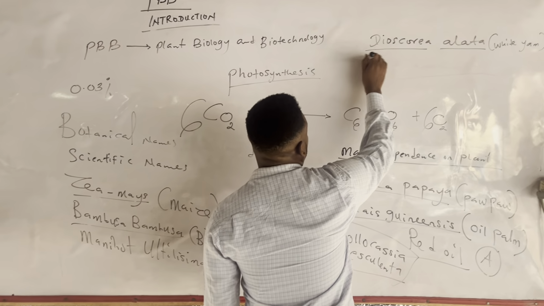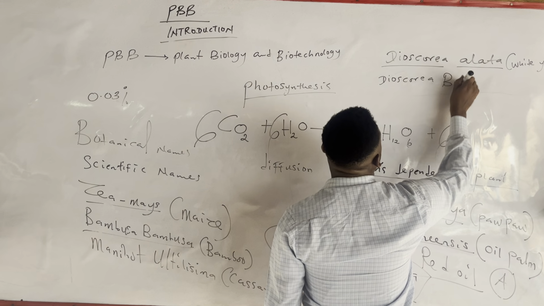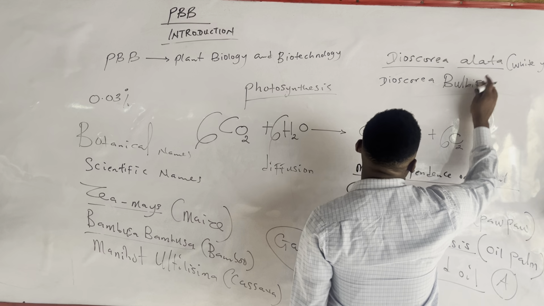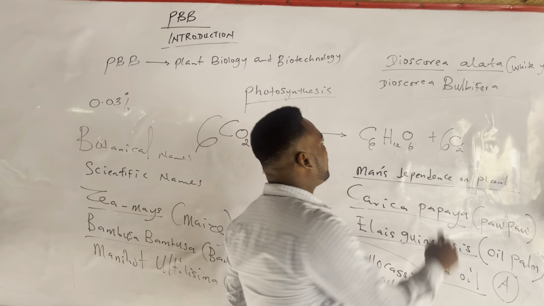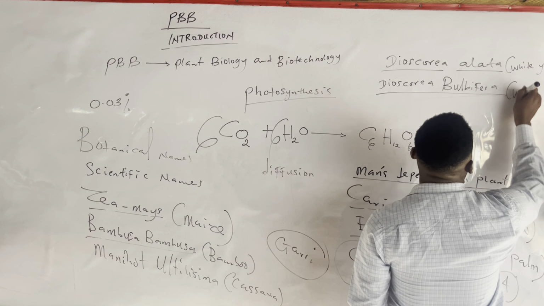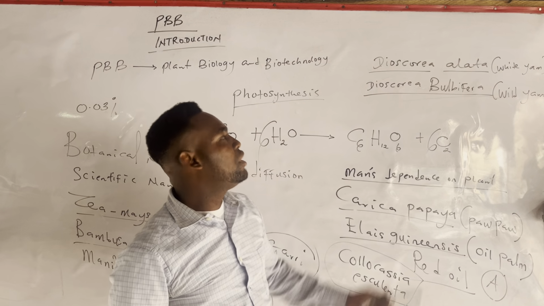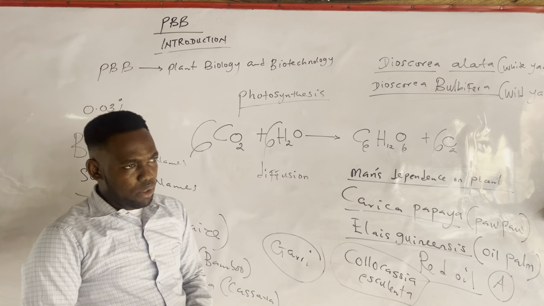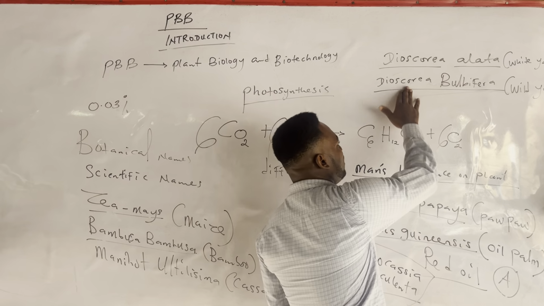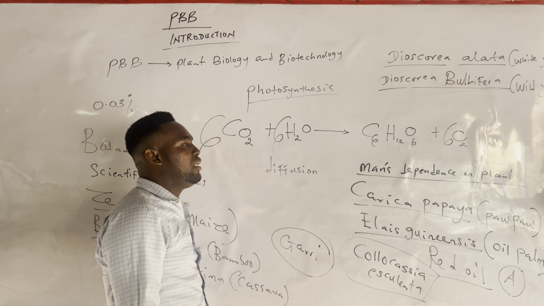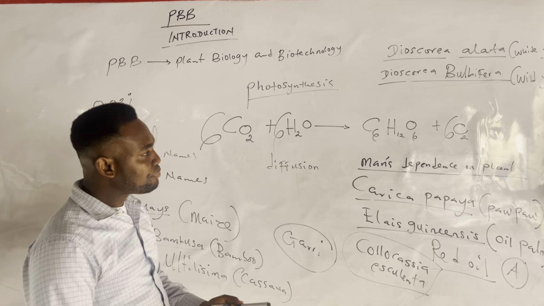Now, looking at another one, Dioscorea bulbifera. These are botanical names. Dioscorea bulbifera is another species of yam, and this species is called the wild yam, the yam that is usually found in the bush. Usually, this one is not edible. If you dig the soil to a great extent, you see this type of yam. It's not usually edible because it's somewhat poisonous, but it's a species of yam.